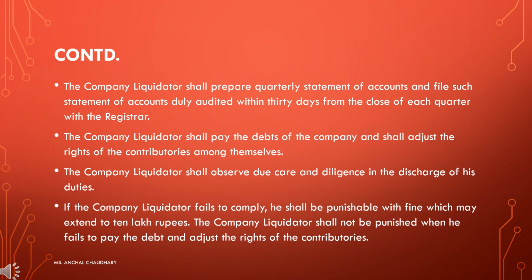If the company liquidator fails to comply, he shall be punishable with fine which may extend to 10 lakh rupees. So many times it happens that a liquidator will not work according to the court, according to the proper prescribed manner. It can happen that the company which is going to wind up can bribe that liquidator.